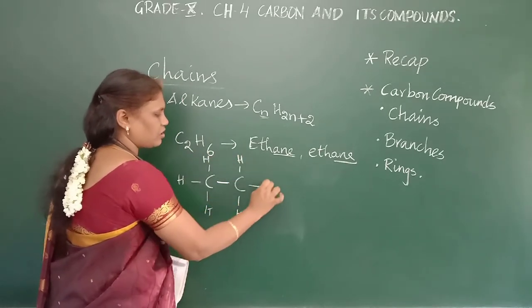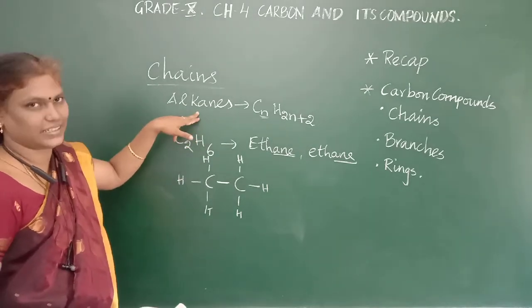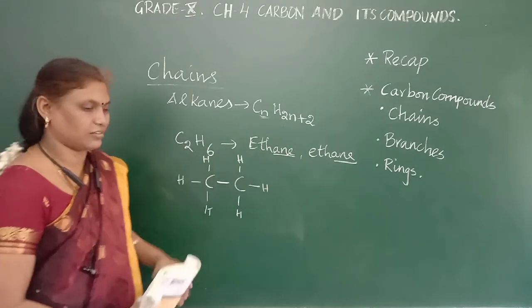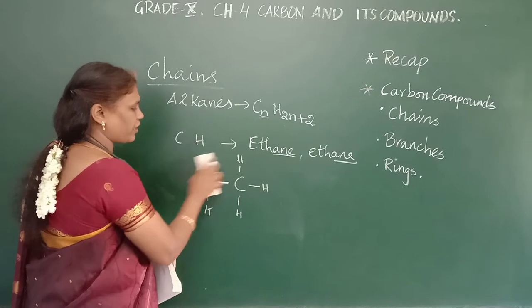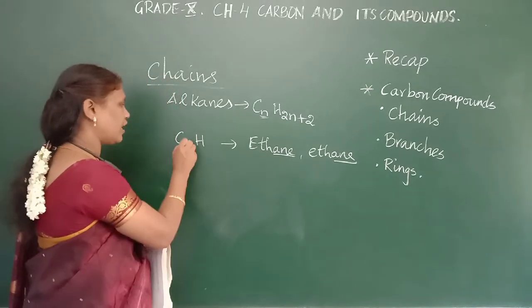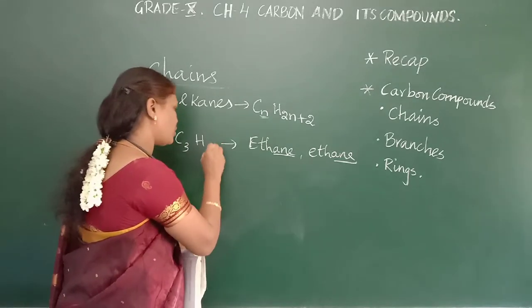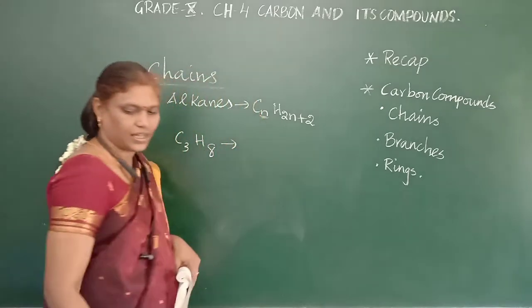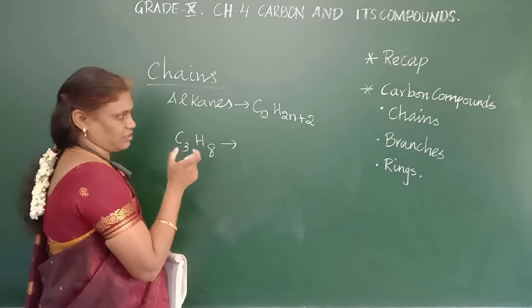Okay, so this is the second member of alkane, ethane. Now we are going to see the third one. If it is 3 carbon, what will be the formula? You can tell me. Yes, C3H6 plus 2, that is 8. So it is propane. Prop means 3 carbon.